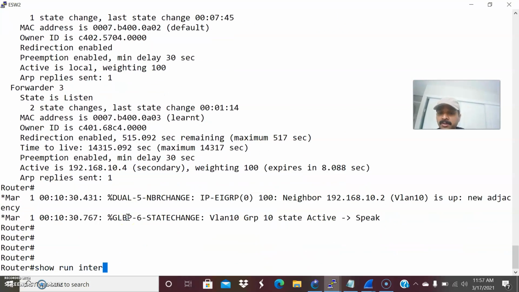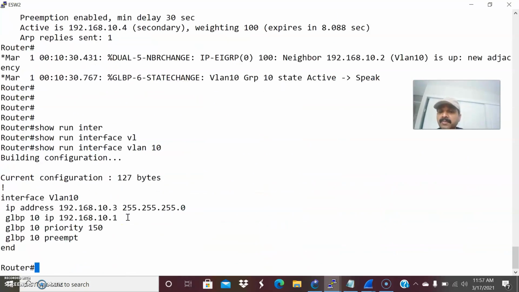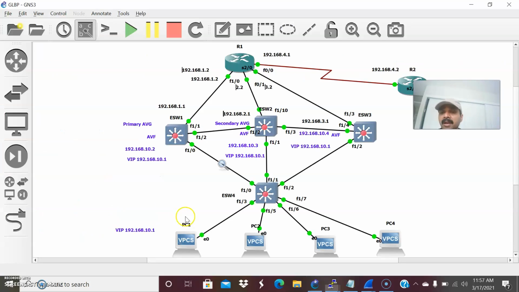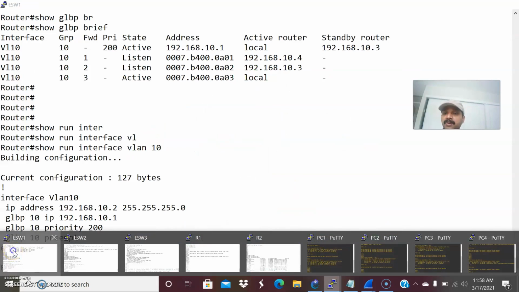So let us go here. Show run interface VLAN 10. This is 10.3, and this is the standby IP and the VIP IP, and this is the priority. The router with the second highest priority will be elected as the secondary AVG. Each and every router will also be assigned its own AVF role, the active virtual forwarder. So let us see show GLBP brief.